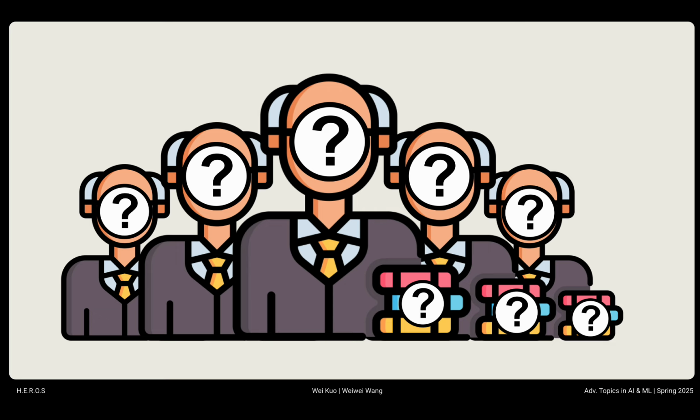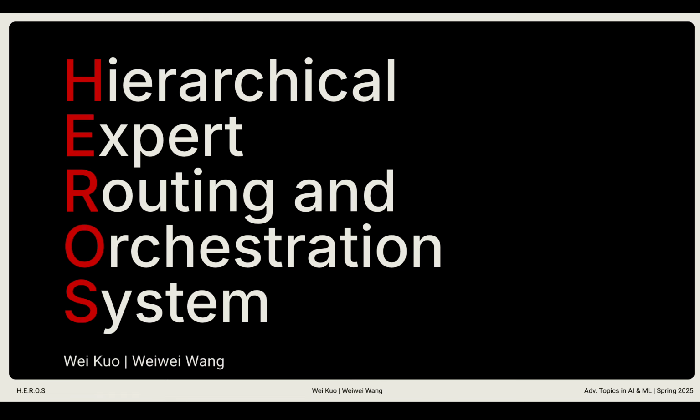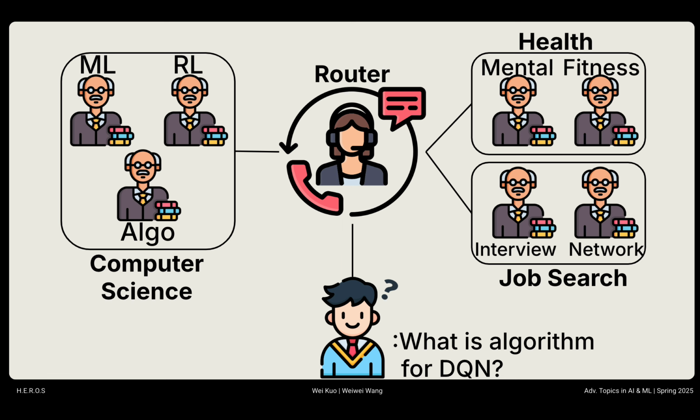Nowadays we're interacting with current famous LLM models like GPT or DeepSeek. We do not know what expert we are talking to and what material they are using to answer our questions. And furthermore, hallucination is a big issue we want to solve. That problem is an inspiration to our project, which is called Hierarchical Expert Routing and Orchestration System, HEROES.